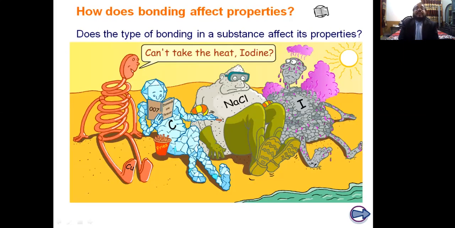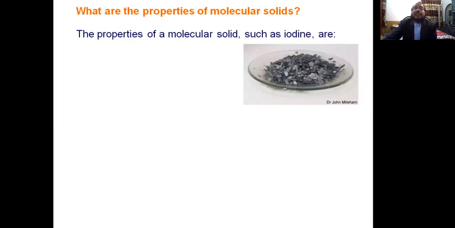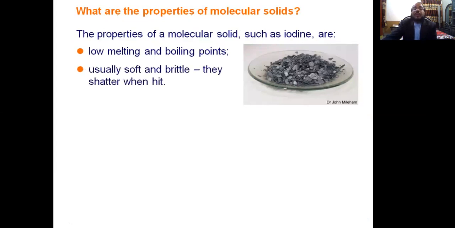Student, how does bonding affect the property? If bonding is ionic, if bonding is covalent, if bonding is coordinate covalent, we will discuss the properties of molecular solids, such as iodine. Iodine has a low melting point.